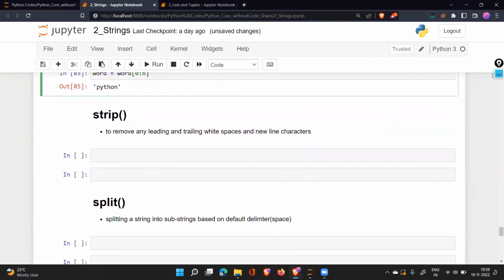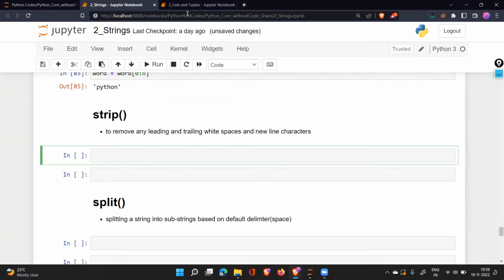Now the next thing is called strip. Strip is going to do a very important task. Let's see. Many times what will happen is, let's say I create a new word, and I have written here Python program.